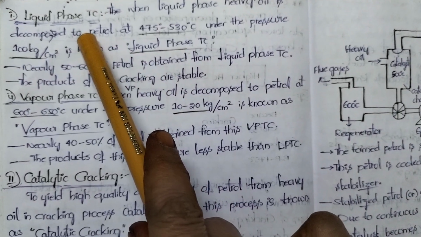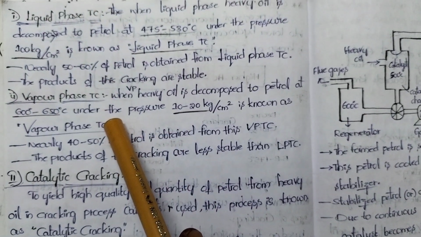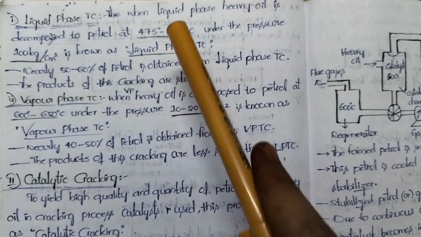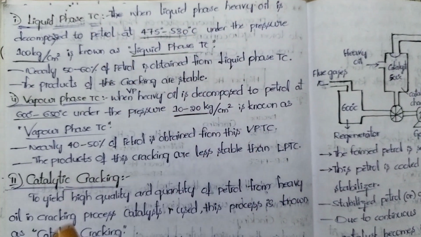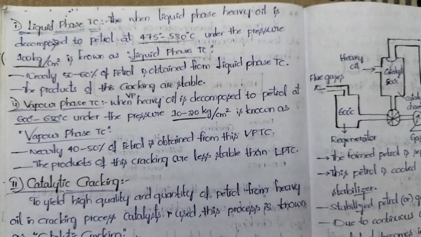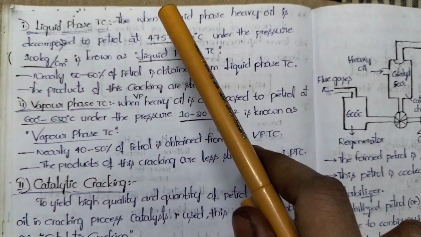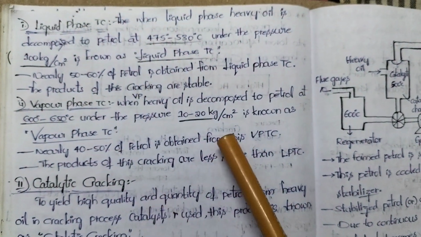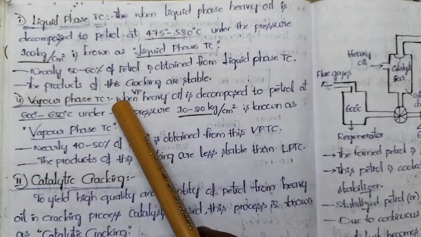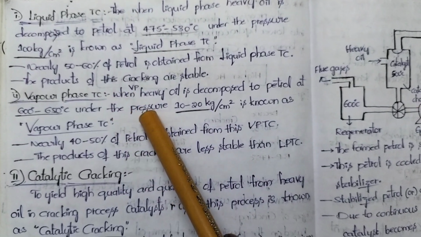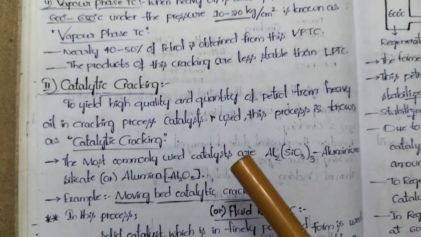Here we are extracting petrol by using thermal cracking in two ways. First one is liquid phase thermal cracking, second one is vapor phase thermal cracking. Between these two, the best process is liquid phase thermal cracking, because the products obtained from liquid phase thermal cracking are more stable than vapor phase thermal cracking. This is about thermal cracking.